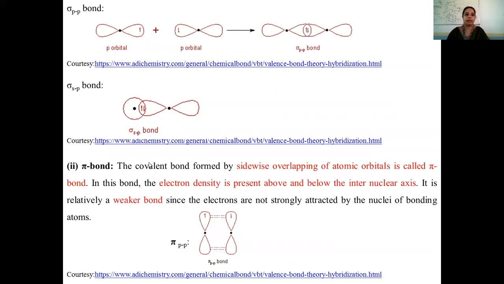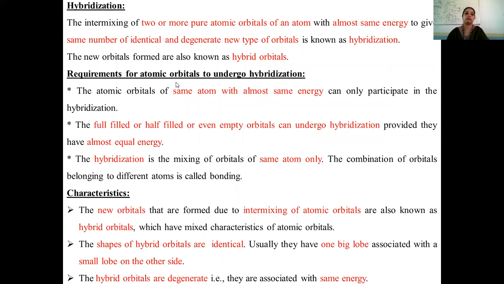The next bond is the pi bond. This pi bond interaction happens between p orbitals, and here the interaction is sidewise overlapping. You can see the side of the p orbital of one atom overlaps with the side of the p orbital of the other atom, and here the freedom of rotation along the axis is prohibited. So in the sigma bond, we have easy head-to-head rotation, whereas in the pi bond, since sidewise overlapping happens, we don't have any freedom of rotation.